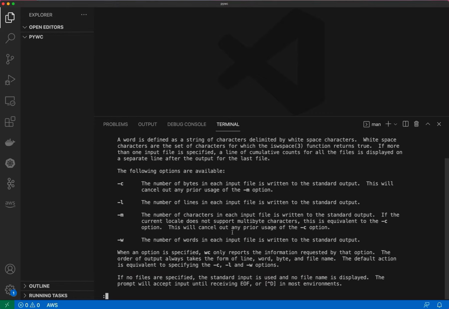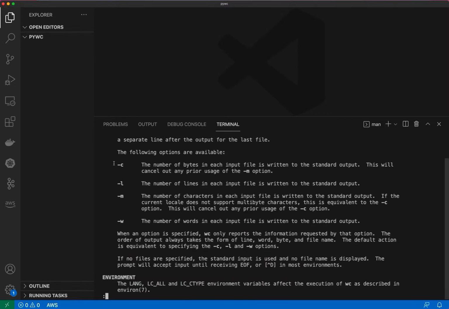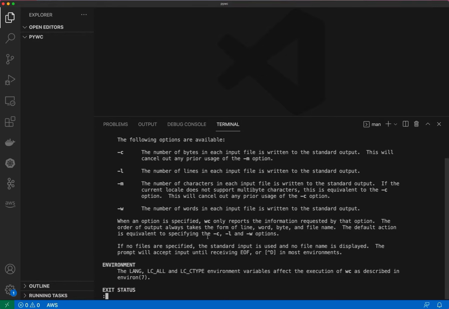You control the wc program by passing in some optional parameter flags saying what you want to be counted. You can count the bytes with -c, you can count lines with -l, and you can count characters with -m, although generally the bytes and characters are pretty much the same, except in some weird circumstances. And then the final one is -w, which counts the words in the file.